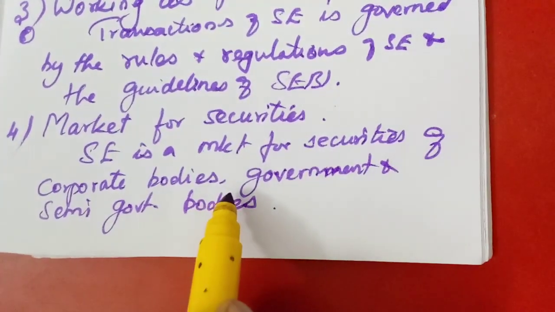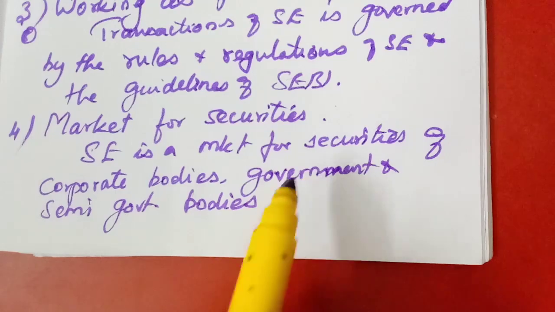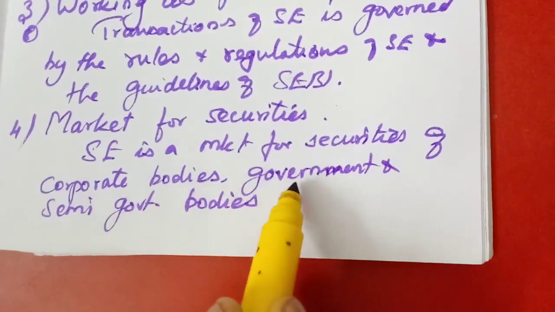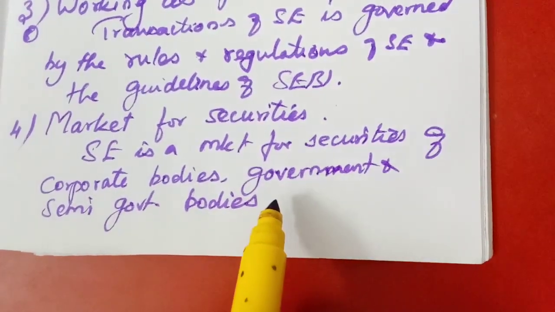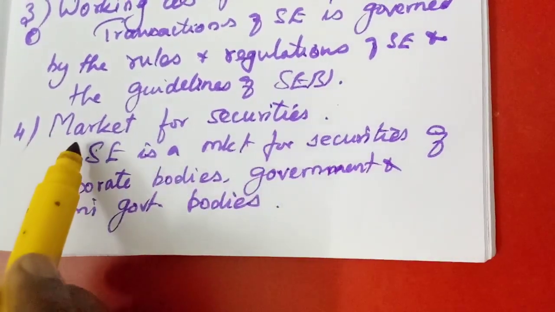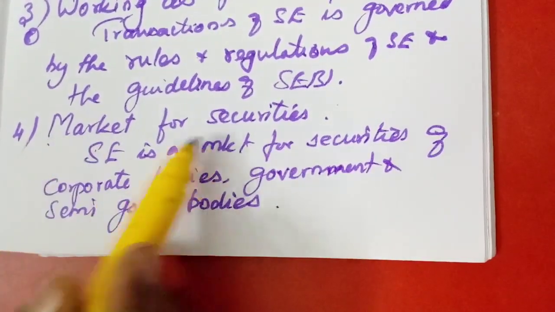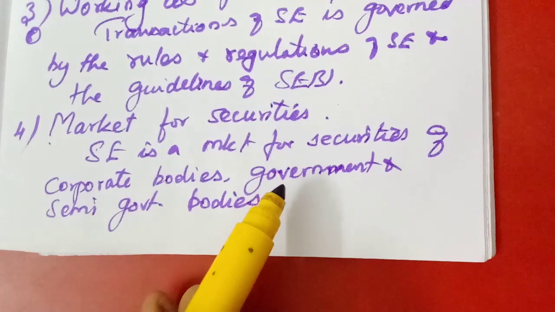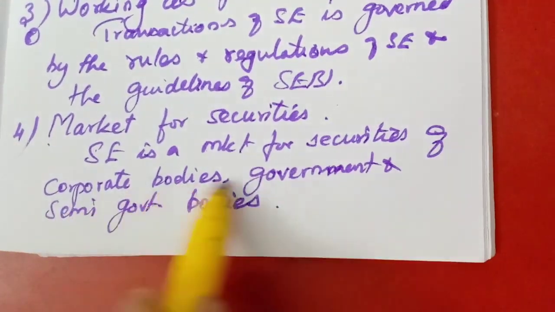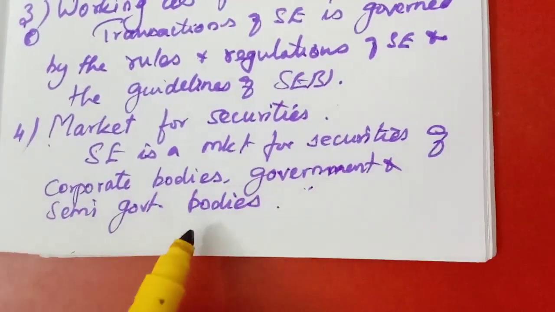Here, what do they purchase and sell? They purchase and sell the securities of corporate bodies, government and semi-government bodies. Okay, so that is the point given there first. Market for securities. Stock exchange is a market for securities of corporate bodies, government and semi-government bodies.